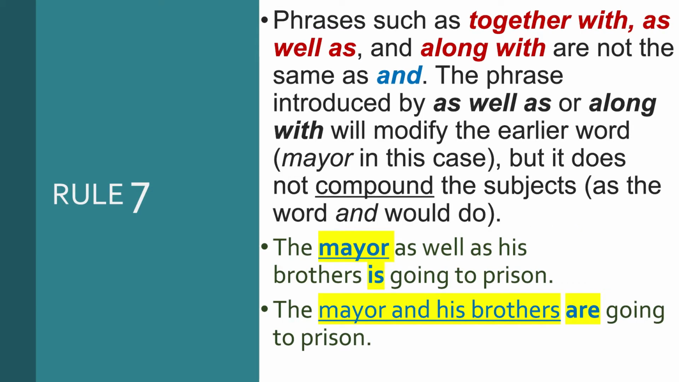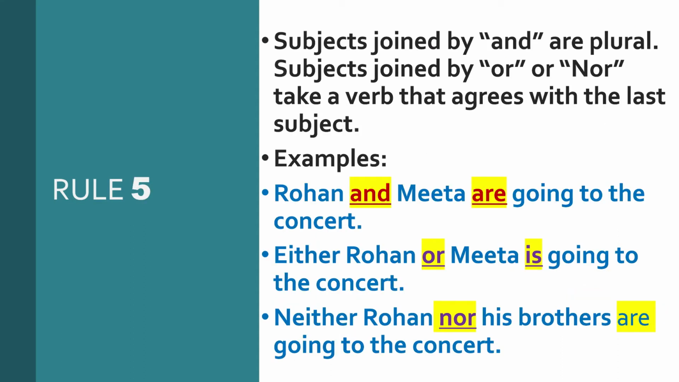Let's begin with the rule number 7. But before that, I would like to draw your attention toward the rule number 5. Did you remember that we learned in the rule number 5 that the subjects joined by conjunction and are plural and they take up the plural verb form? But at the same time, the subjects joined by or, nor take a verb that agrees with the last subject. If it's plural, then the verb will be in the plural form. If it's singular, then the verb will be singular.